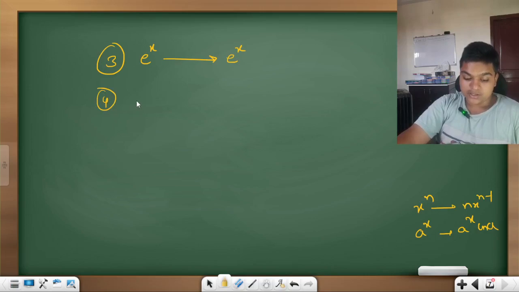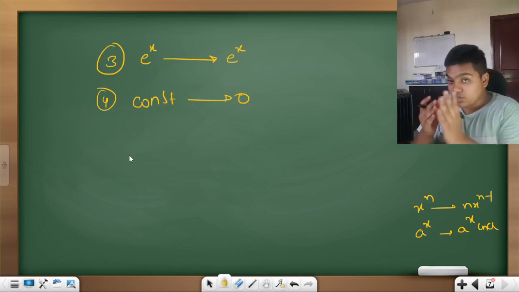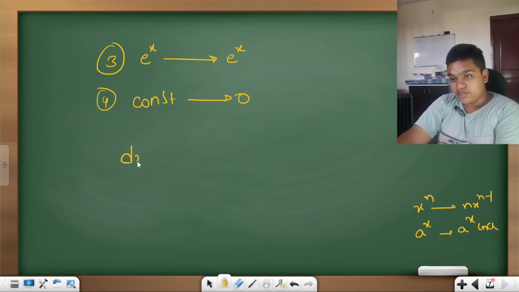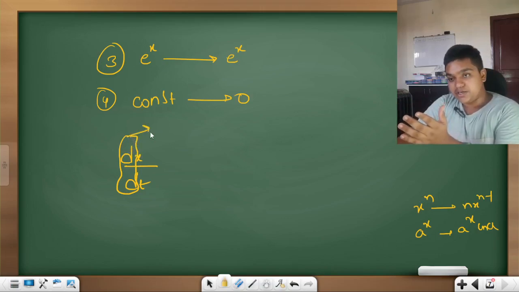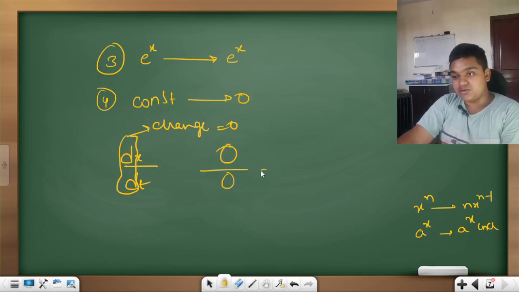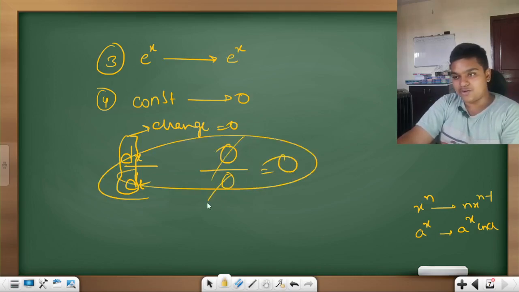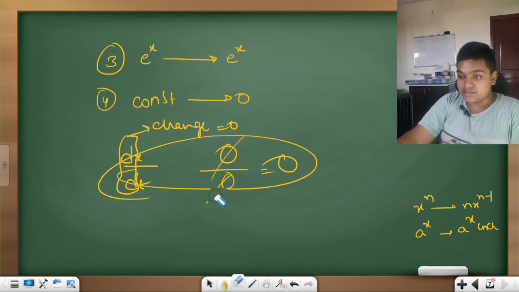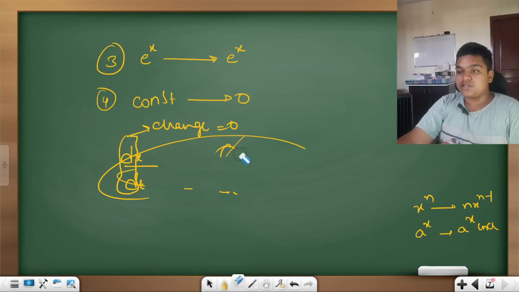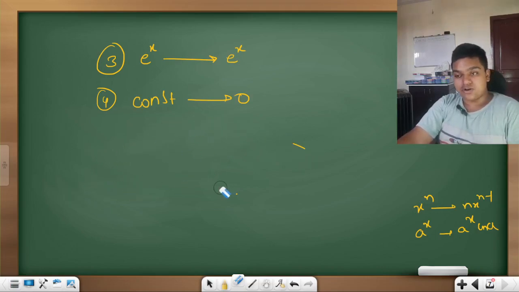Next, the fourth formula: the derivative of a constant is 0. There is no change at all in a constant. If you write dx by dt, d means change, but if it is a constant, the change is equal to 0, so 0 by dt is equal to 0. That is why the differentiation or derivative of a constant is always 0.